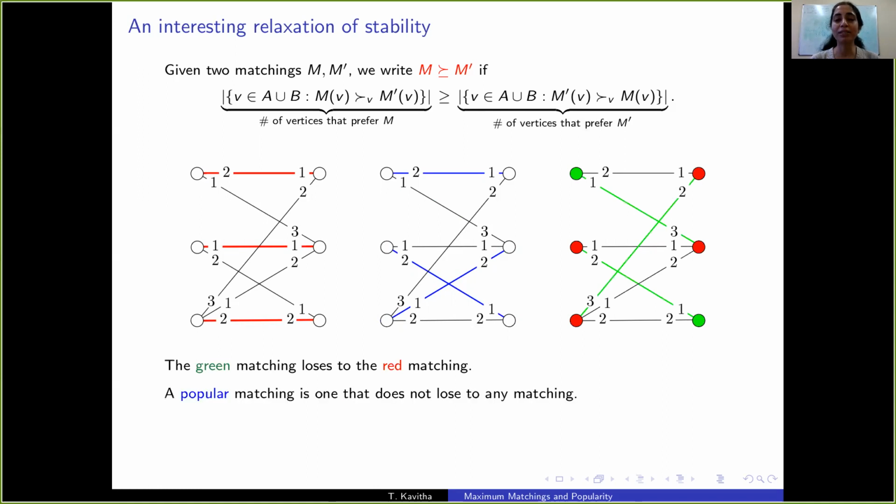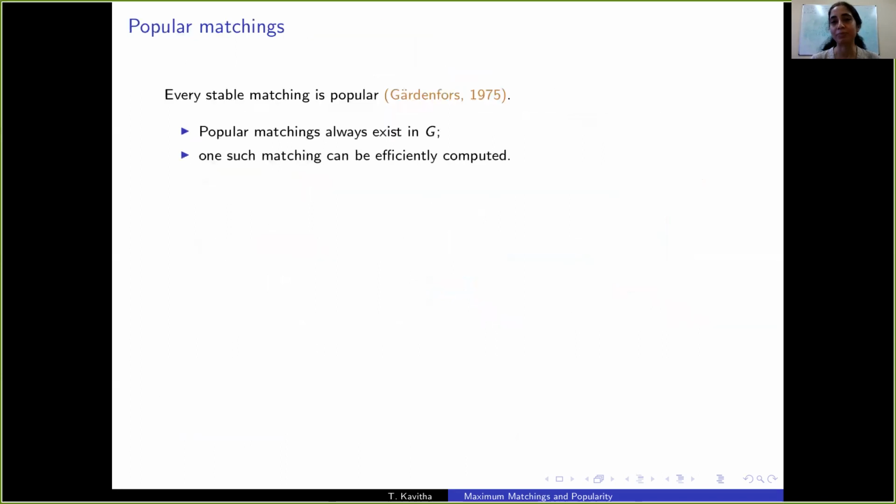A popular matching is one that does not lose any election. So if M is popular, then M is at least as good as any matching, where the at least as good relation is defined above. So M is at least as good as M prime if the number of vertices that vote for M is at least the number that vote for M prime.